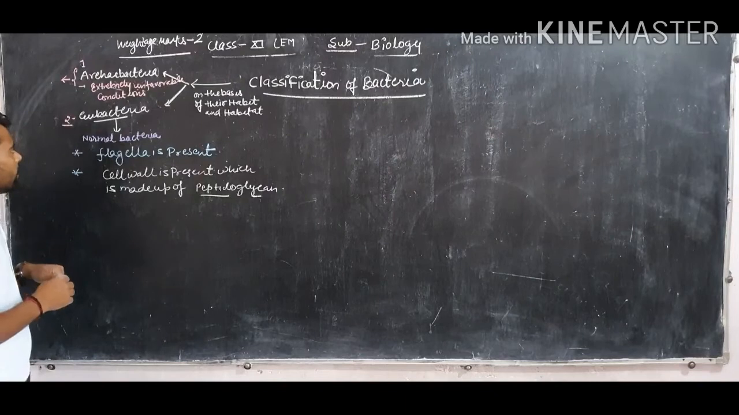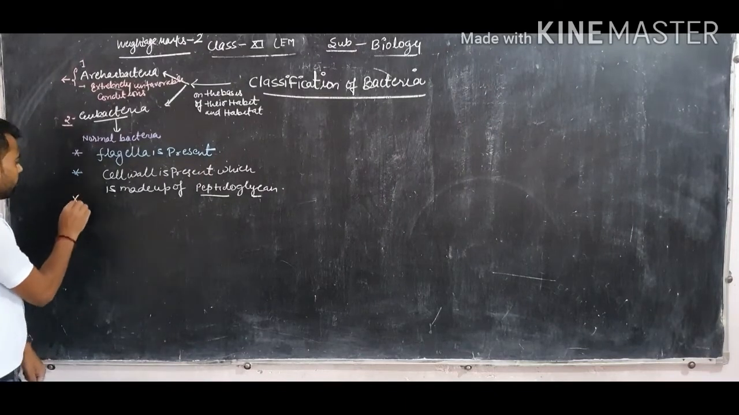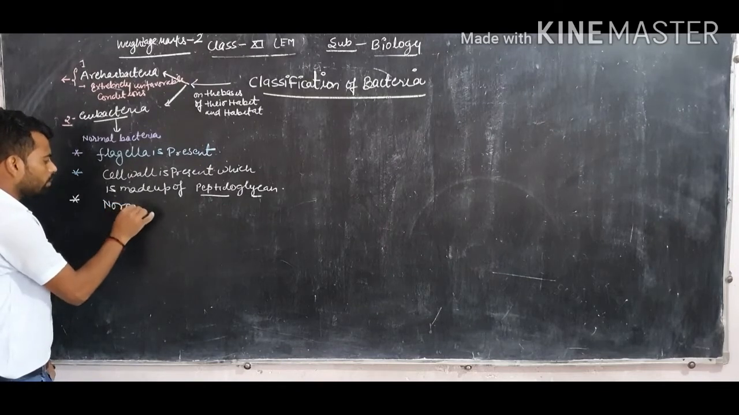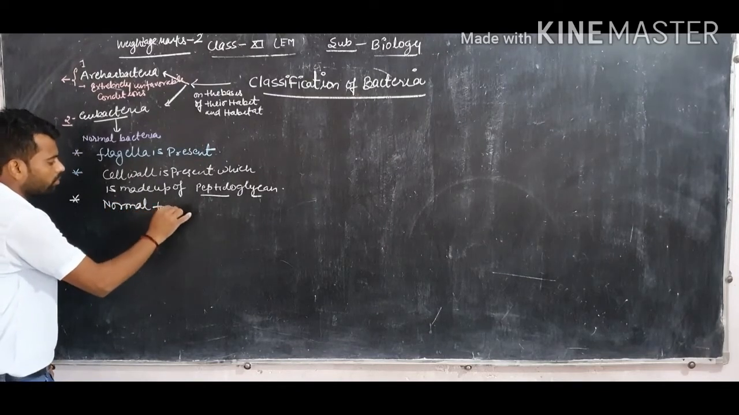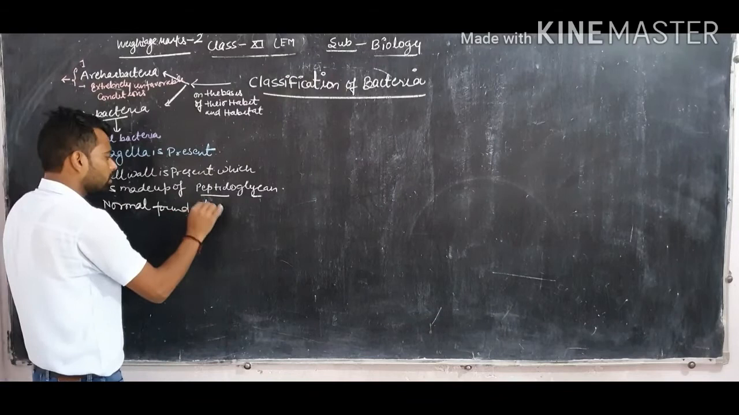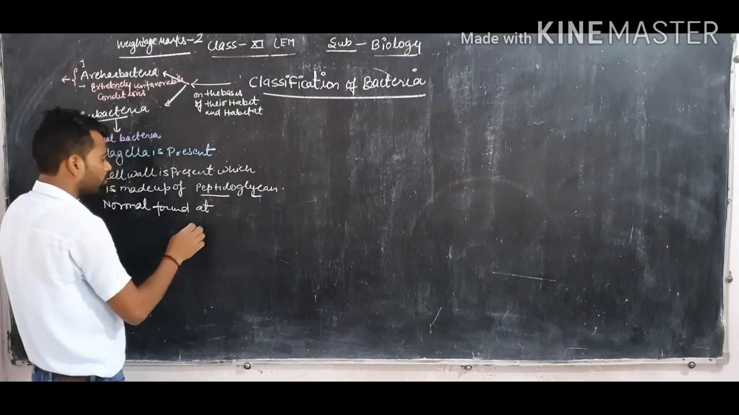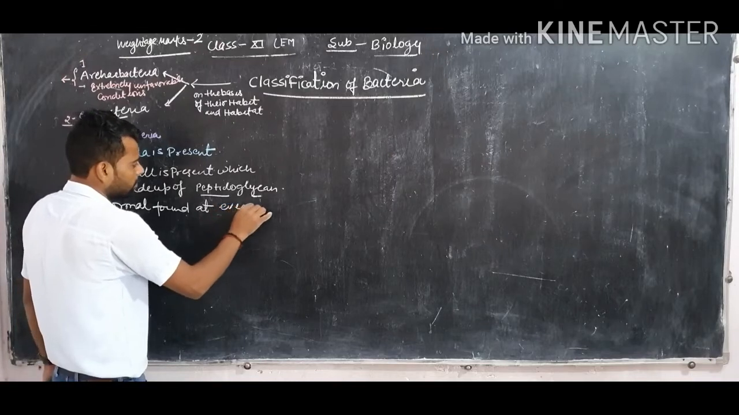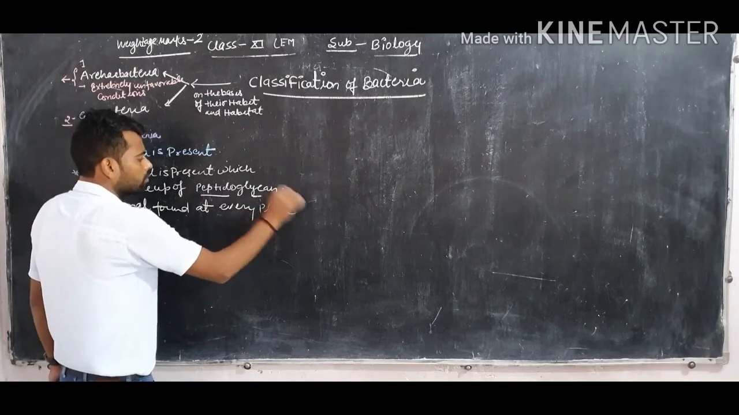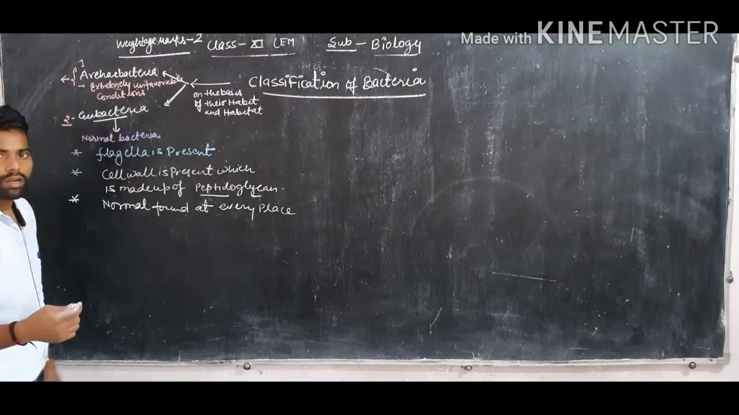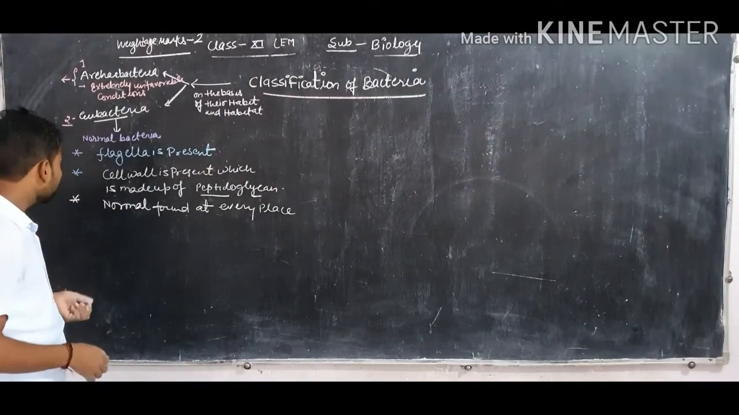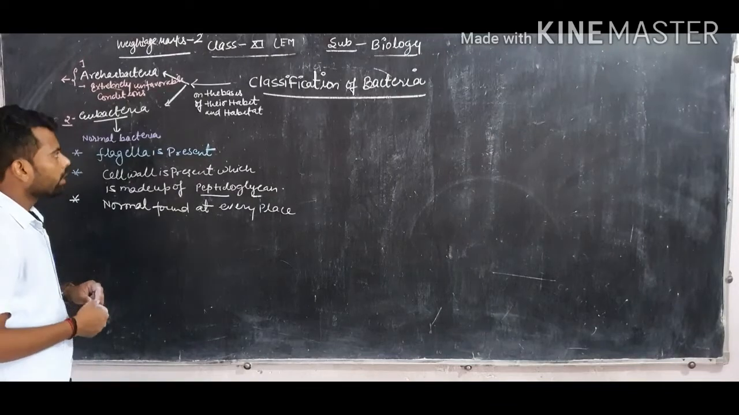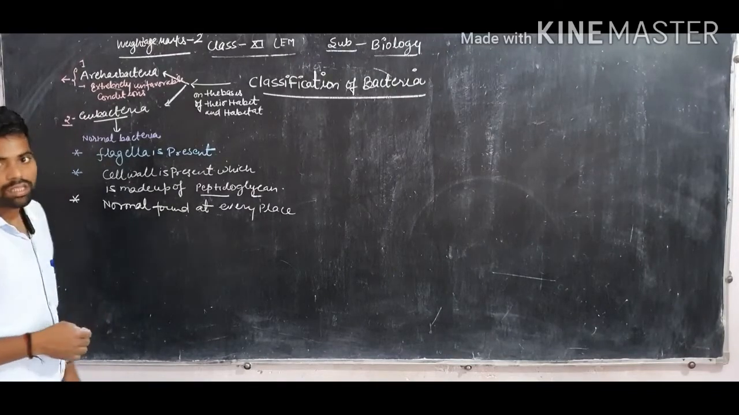The Eubacteria exist in every place. They are found in normal places, the air, water, mud and different places. And in these bacteria we will cover some special type of bacteria which are known as cyanobacteria.